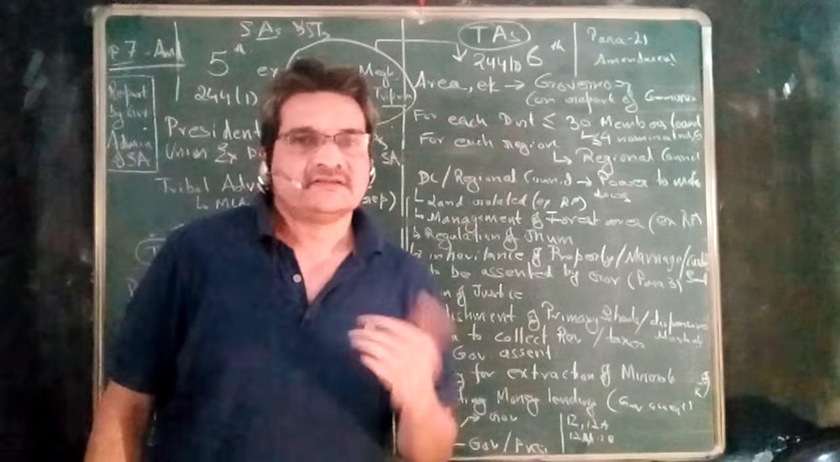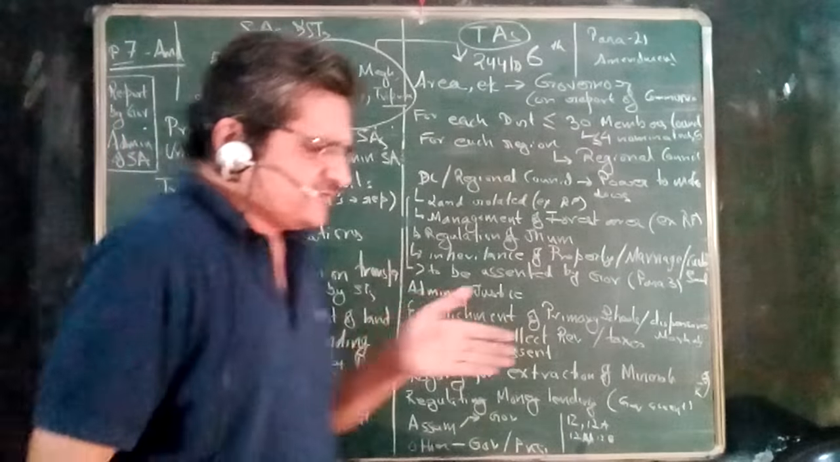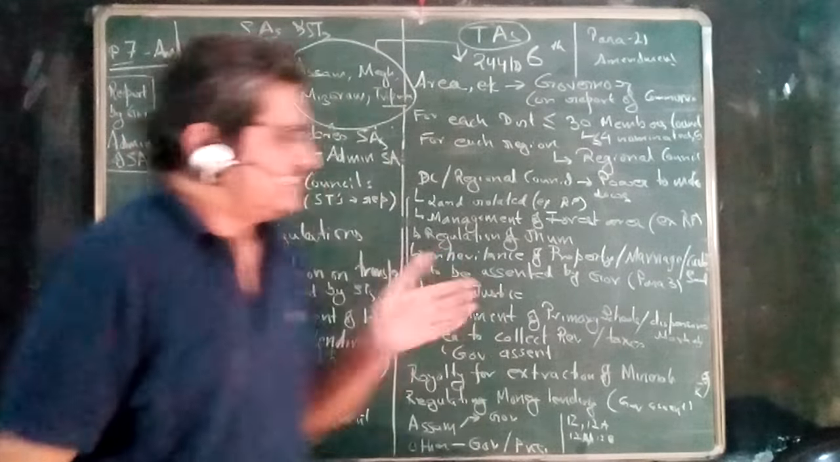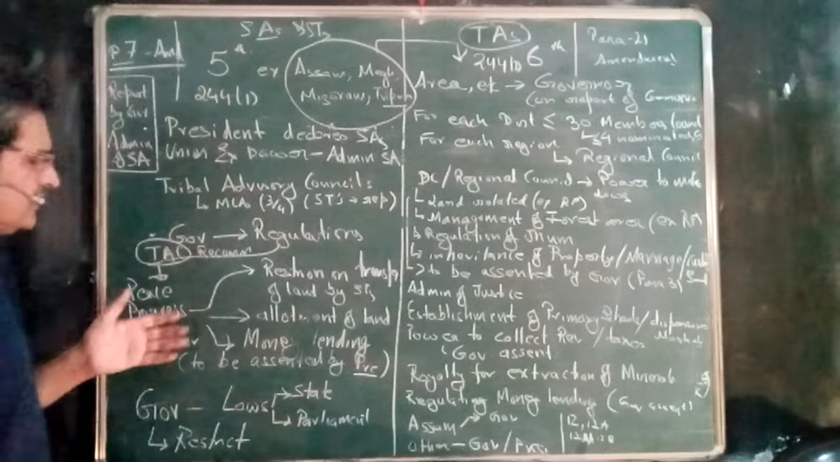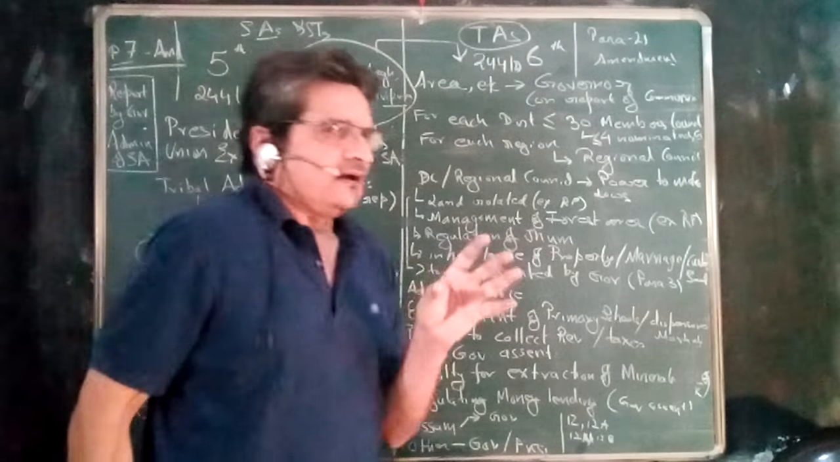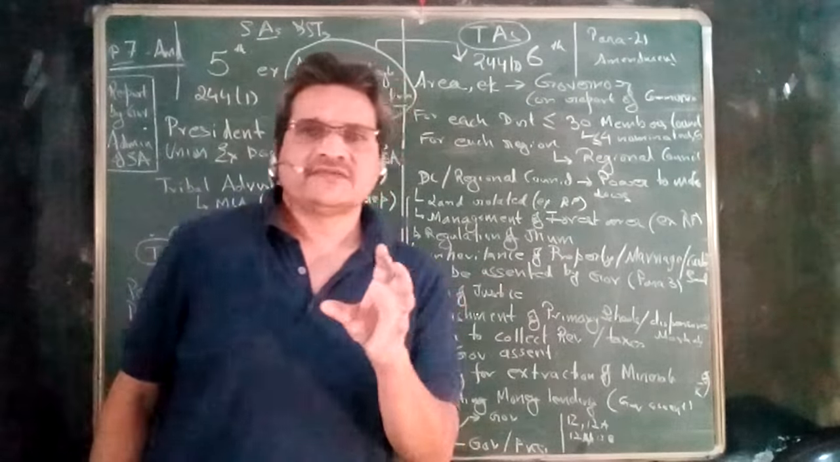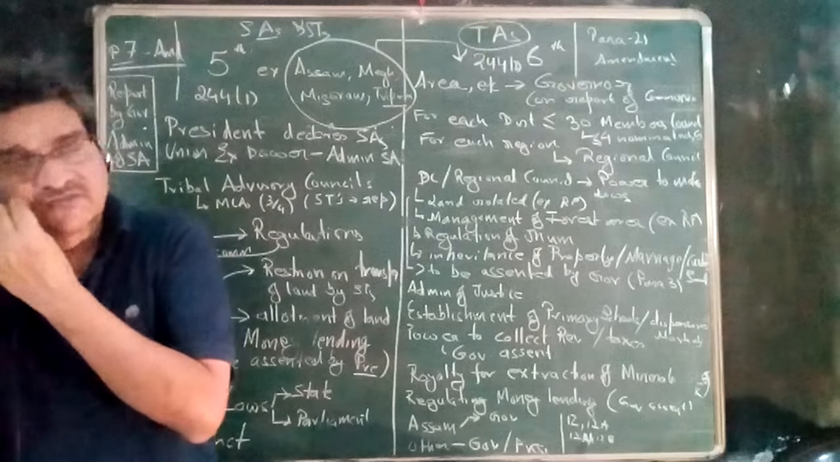Now, as far as the fifth schedule area is concerned, the regulations which can be made by the governor are primarily aiming at peace, progress, and good government. And as I said, this regulation has to be made with the recommendation of the Tribal Advisory Council. The general theme of these regulations can be peace, progress, and good government. And certain special areas have been mentioned without affecting the broad theme. That is, the regulation can restrict the transfer of land by the scheduled tribe.